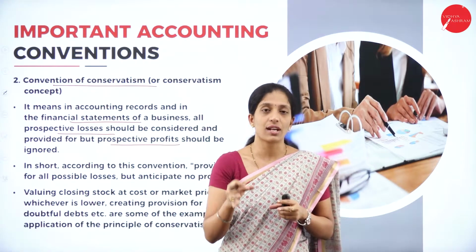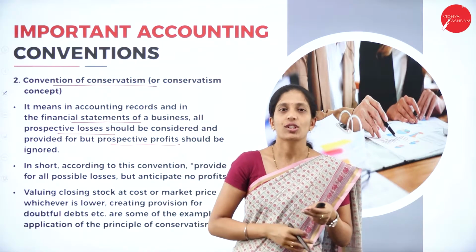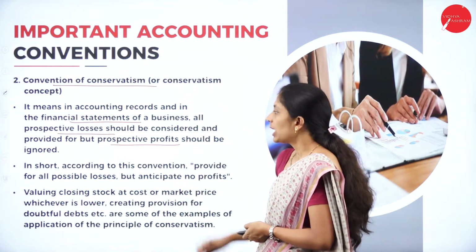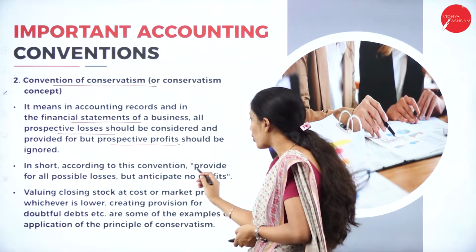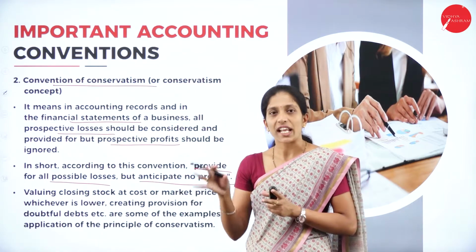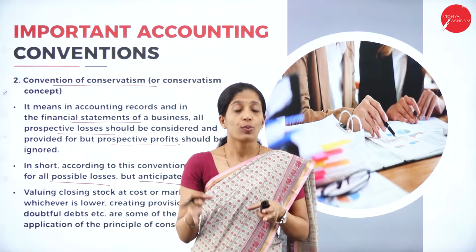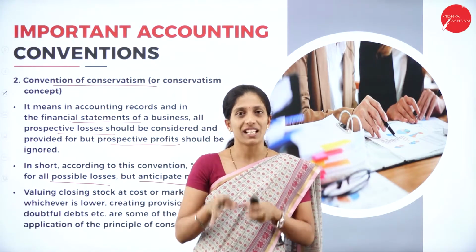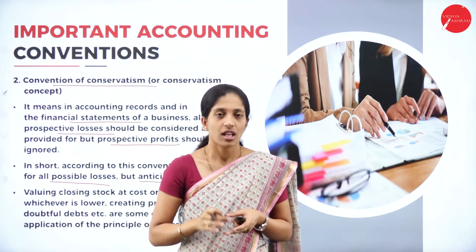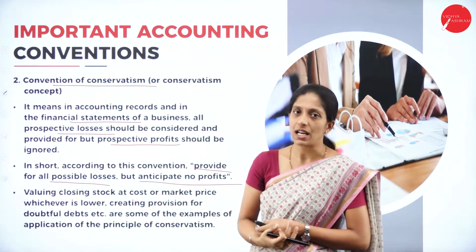So whatever the losses that we have to overcome in the future, if we know about it, be prepared for that. That's what this convention, the convention of conservatism, tells us. In short, according to this convention, provide for all possible losses but anticipate no profit. So don't expect the profit, but make sure that you are prepared for all the losses. When suddenly a bulk of loss has been incurred, your organization should be able to recover that loss. So be prepared for the anticipated losses and ignore the anticipated profit.